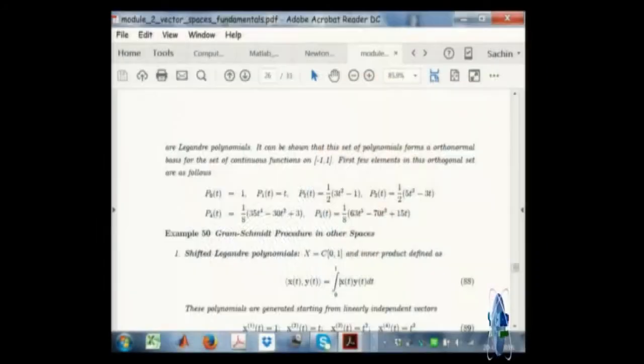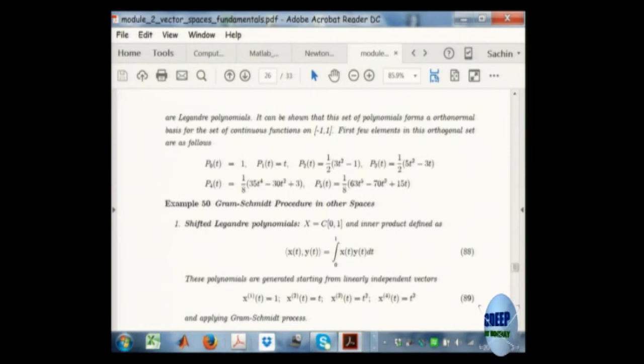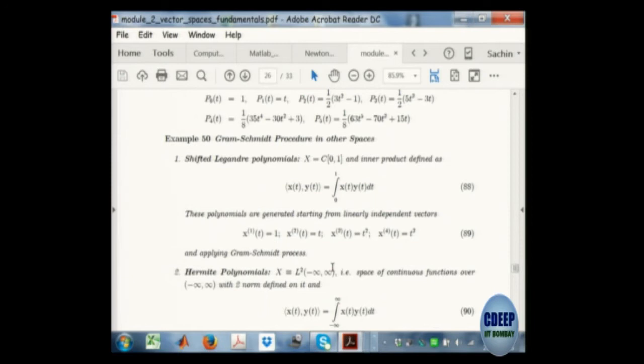Shifted Legendre polynomials are constructed using, instead of minus 1 to 1, the interval 0 to 1. The limits are here; instead of minus 1 to 1, it is 0 to 1. What you get is shifted Legendre polynomials. You just follow the same procedure, and you get a different set of polynomials which are orthogonal over the interval 0 to 1, not minus 1 to 1.